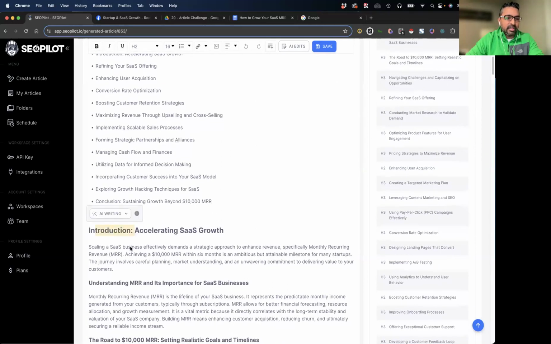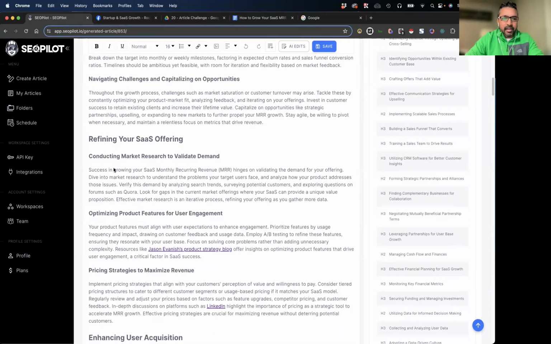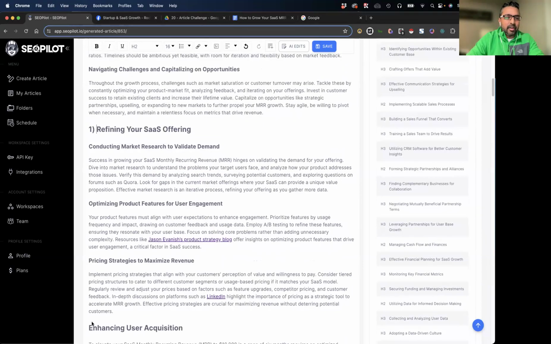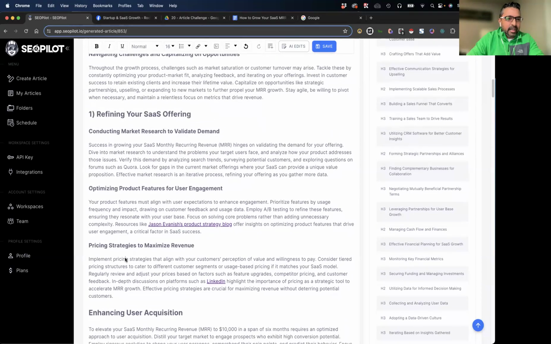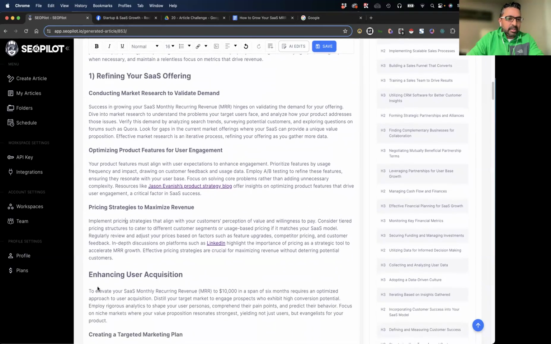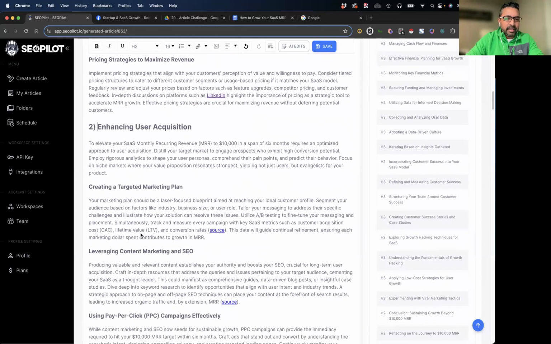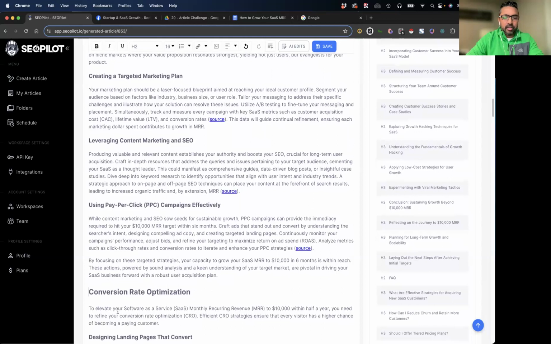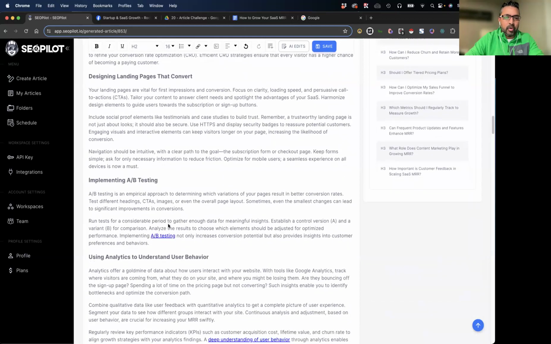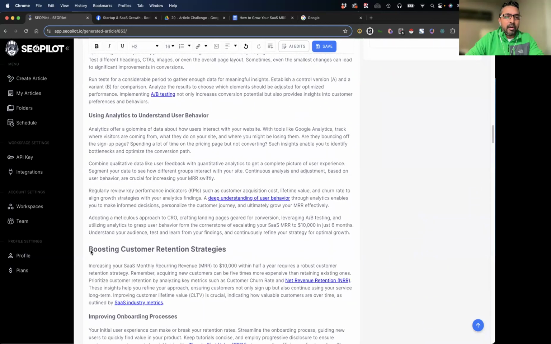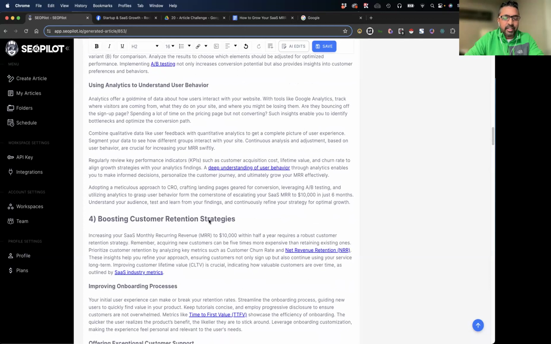So while this is the introduction, if I want to go in here and say, okay, hey, what if I want to number these? I'll just go ahead and number these. So now I have refining your SaaS offering, and it's got three bullets, three subsections in it. I'll go to enhancing user acquisition. It's got a few sub bullets in it. Conversion rate optimization. These are all valid ways to hit 10K MRR for your SaaS. So far, so good. Boosting customer retention strategies.